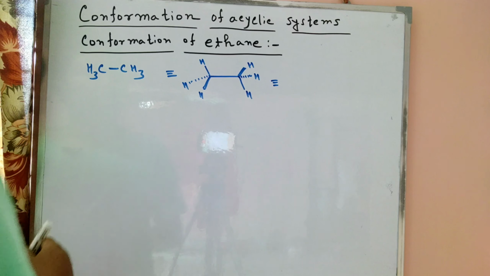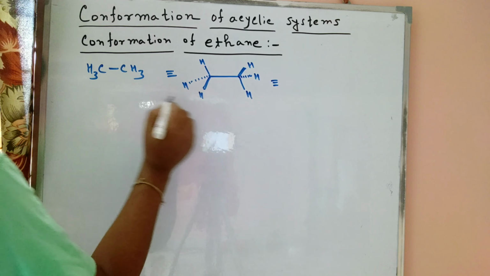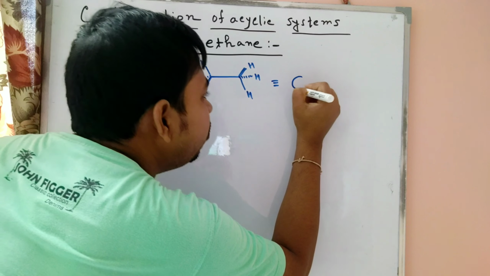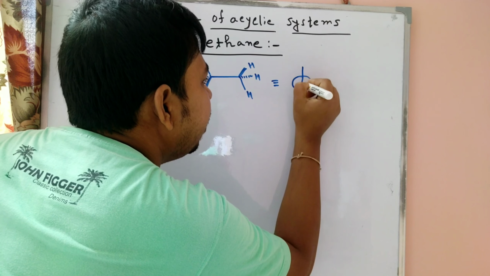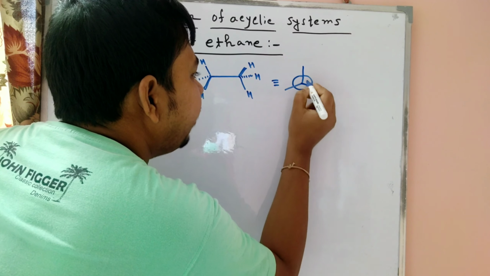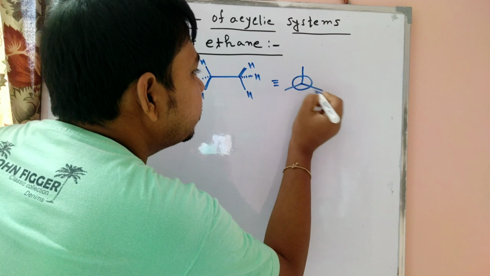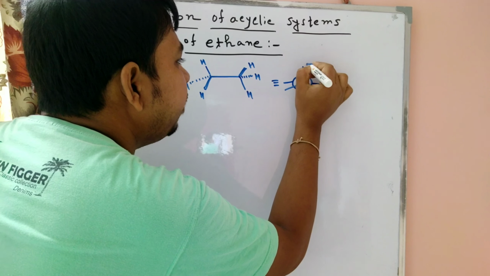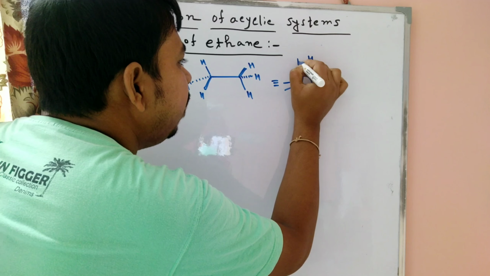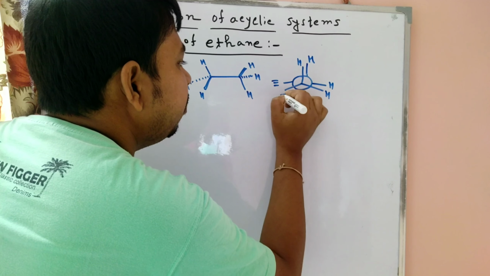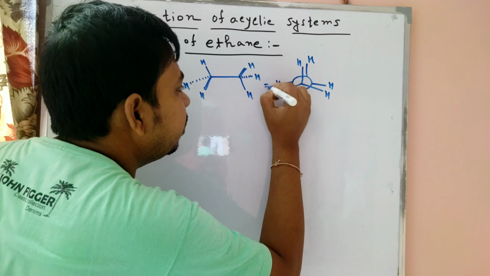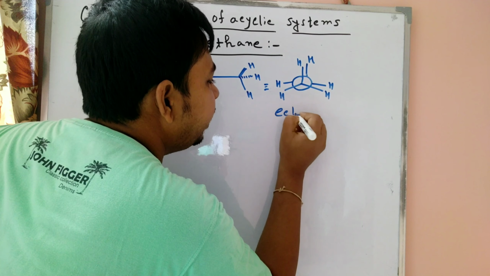Now we discuss conformation of ethane. The ethane molecule is represented here, and two types are possible. At first we draw the front carbon, so three hydrogens are present here, and then we draw the back carbon in a similar way. Two hydrogens are placed here, and in all cases the hydrogens are placed here. That is the eclipsed form.